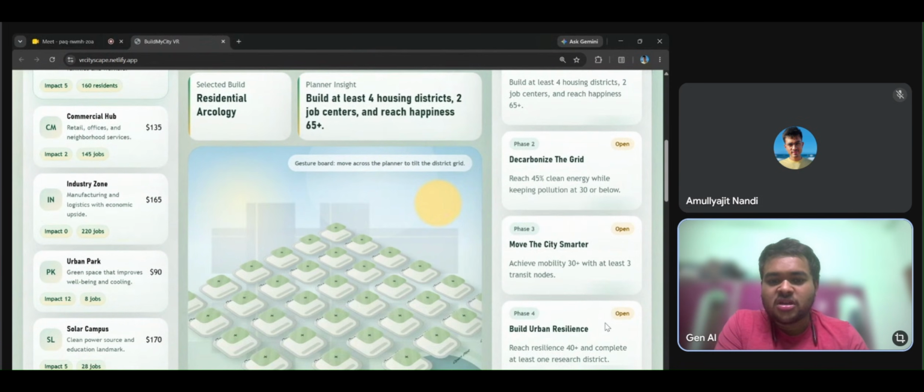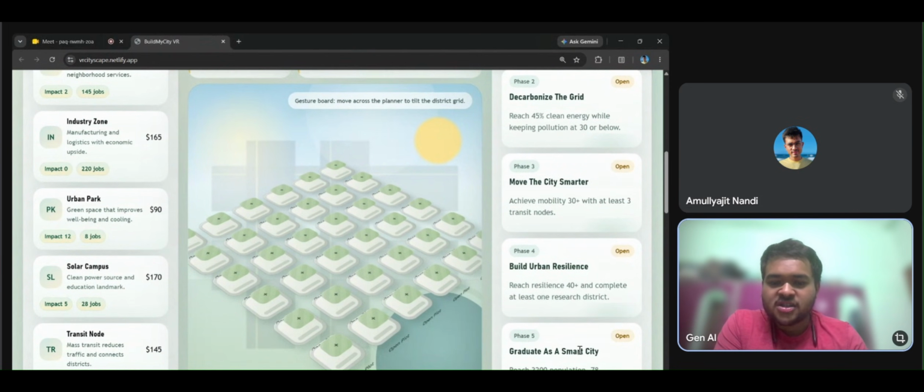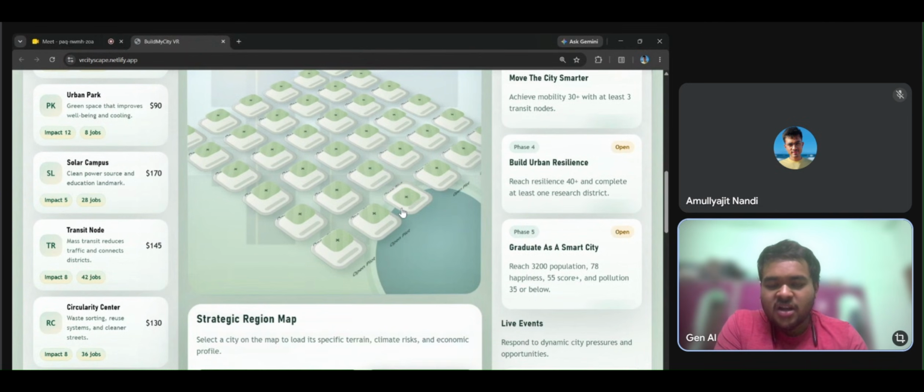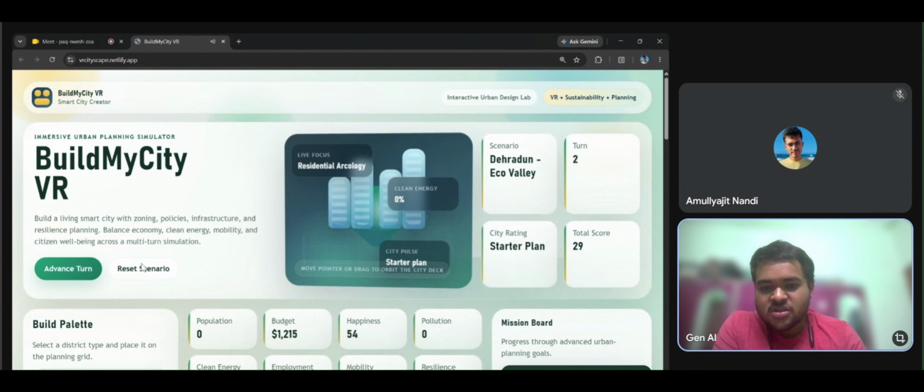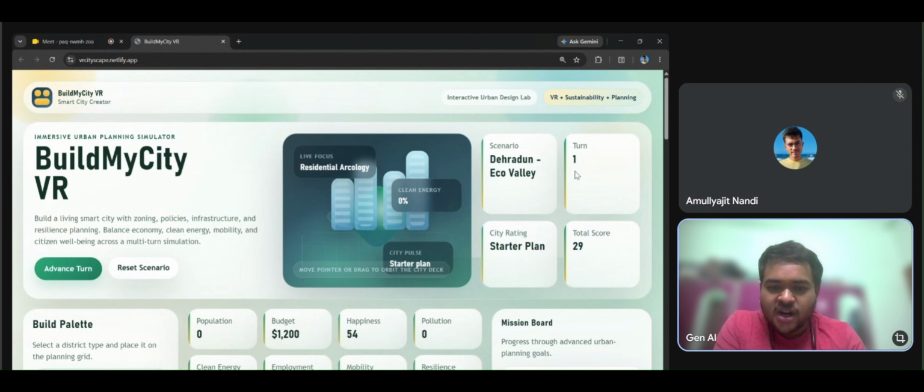We progress using the turn control panel. Pressing the advance button simulates 1 year, and there is an undo button to revert mistakes. Behind the scenes, the compute metrics function runs on every tile change to recalculate budget, jobs, and emissions. In iteration 1, we had a bug which caused happiness to drop to 0 under storm conditions. In iteration 3, we corrected the formula to balance trade-offs and make it an educational planning model.